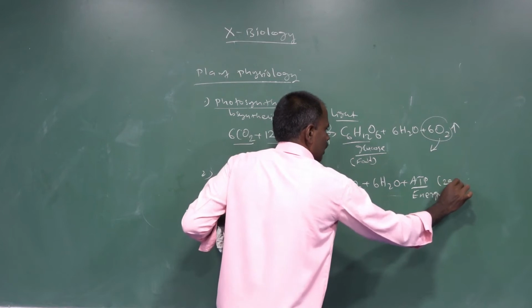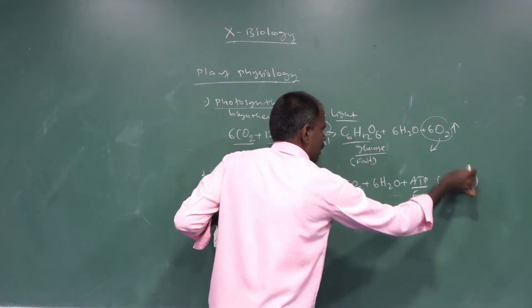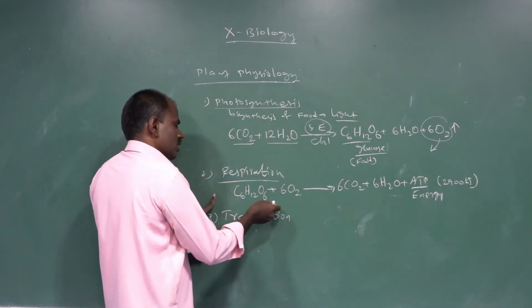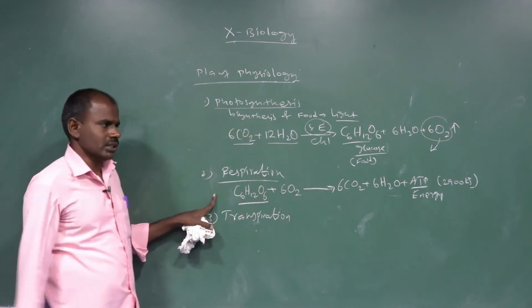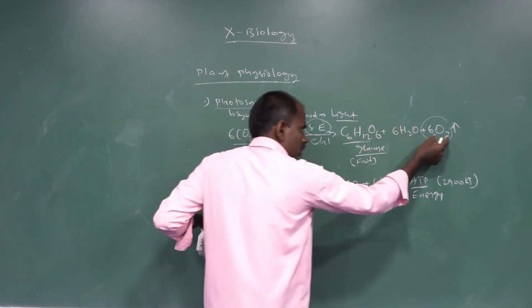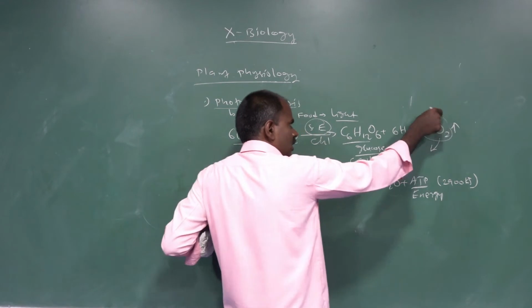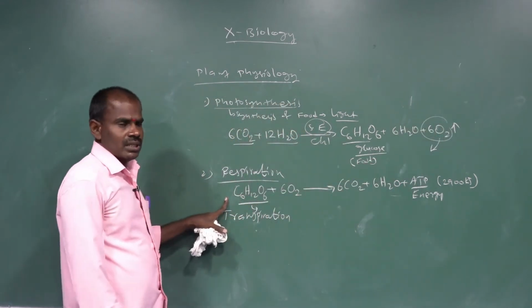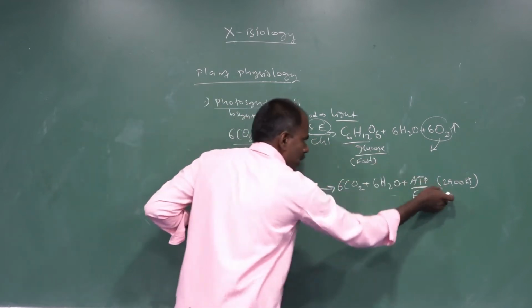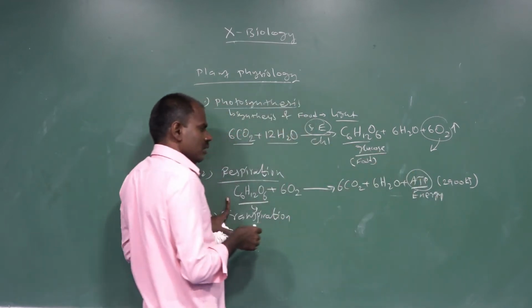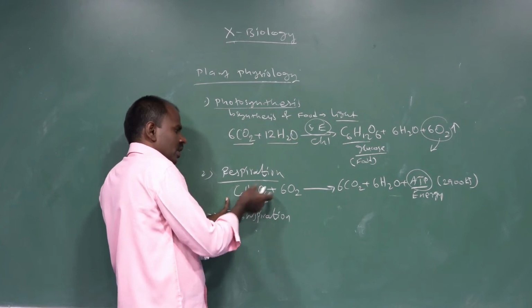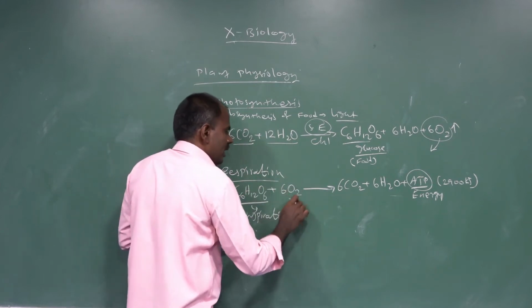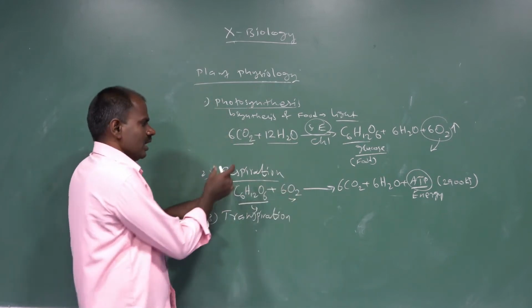And 2900 joules of energy are released from the oxidation of organic substances. Energy is released from organic substances by consuming oxygen. That is called respiration.